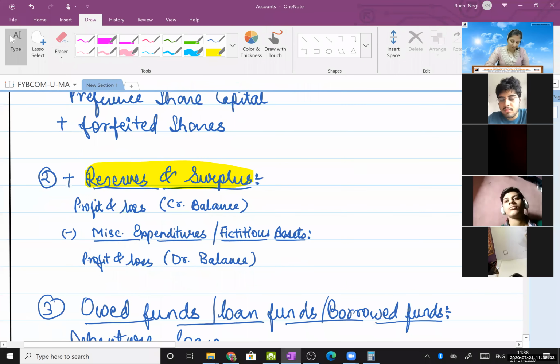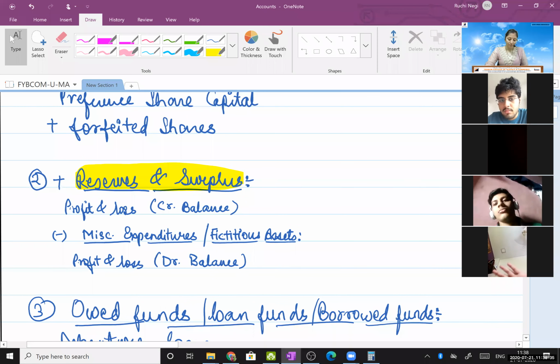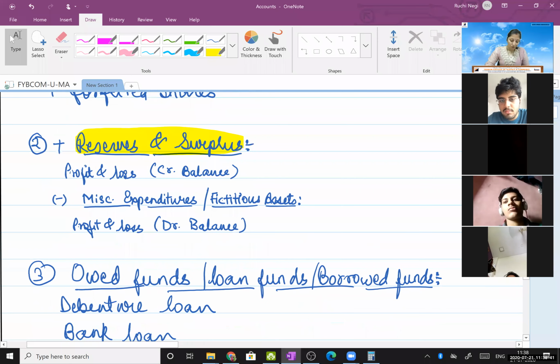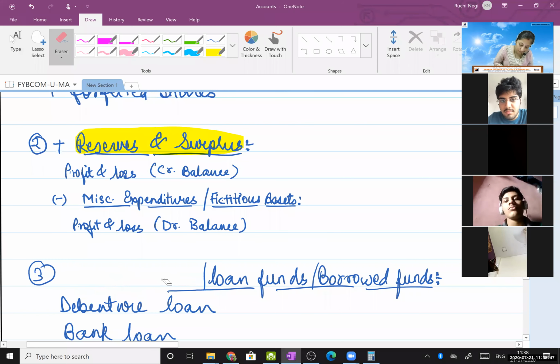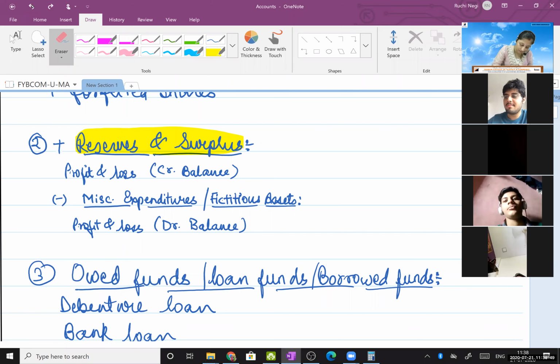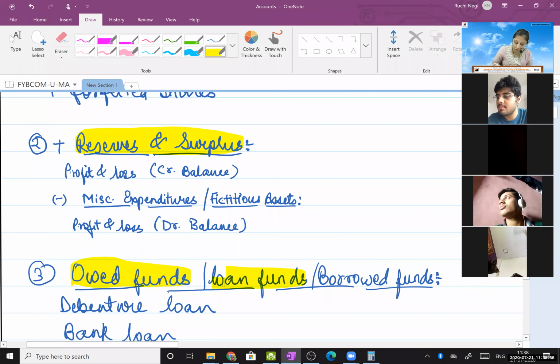Next, owed funds, also known as loan funds or borrowed funds, means you have taken a loan. You have borrowed money, right?